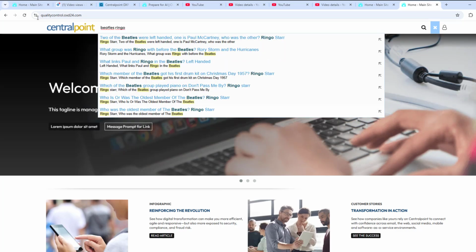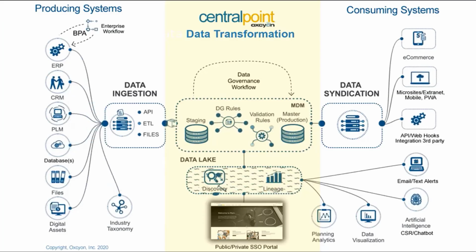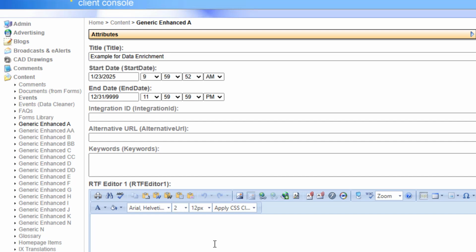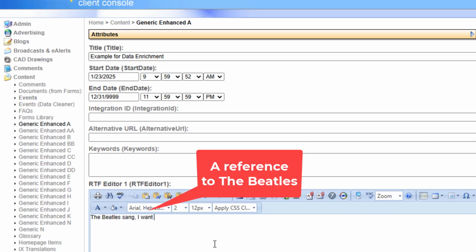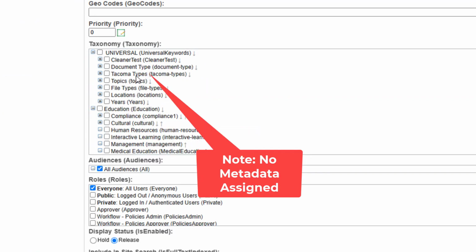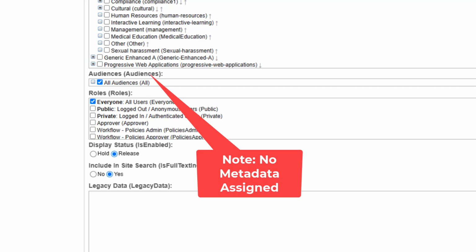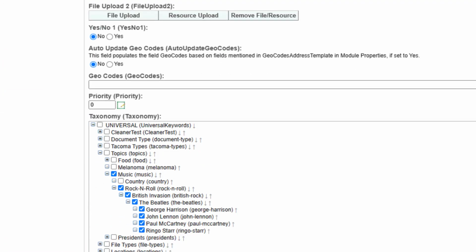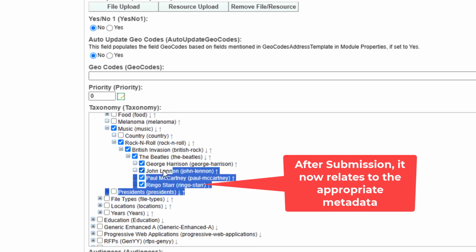This is because of Centralpoint data cleaning rules. These would be your data governance rules, which may enrich your metadata, deduplicate records, fully text index each file, and apply classifications to any record that it never had before. This allows Centralpoint to relate records, which may never have related before. Maybe this is by product ID, client ID, or employee ID.